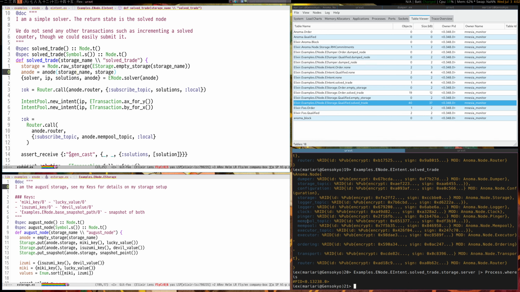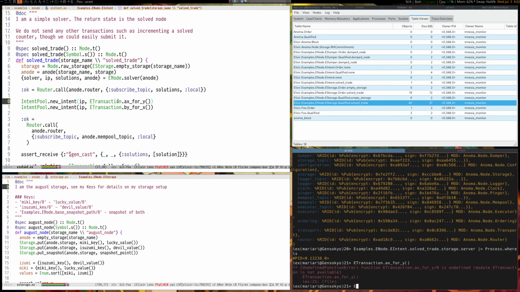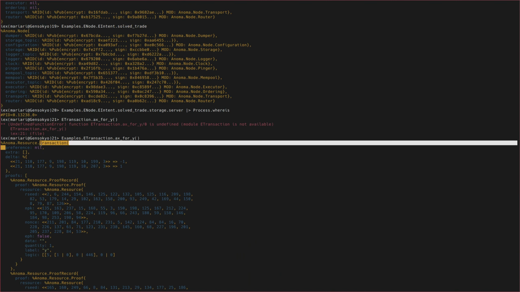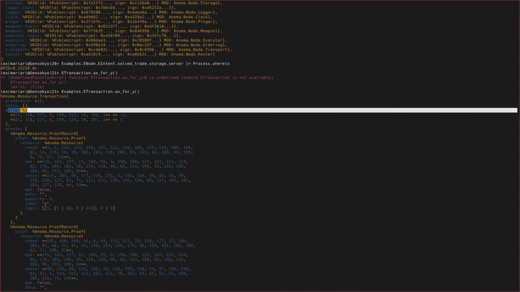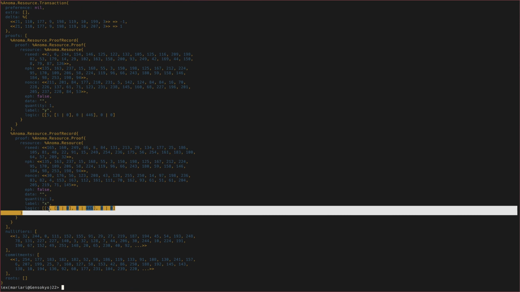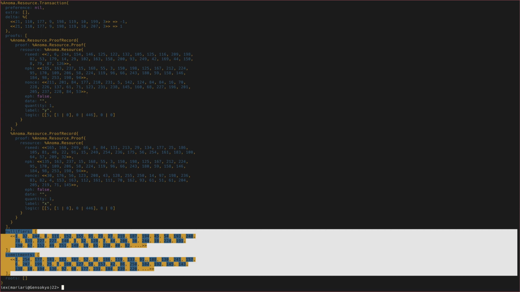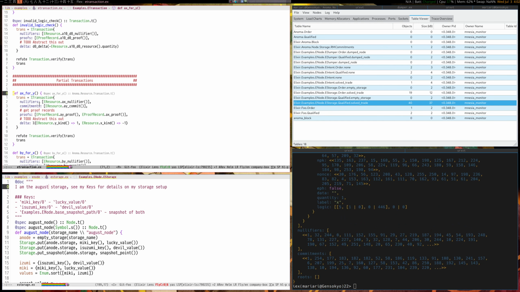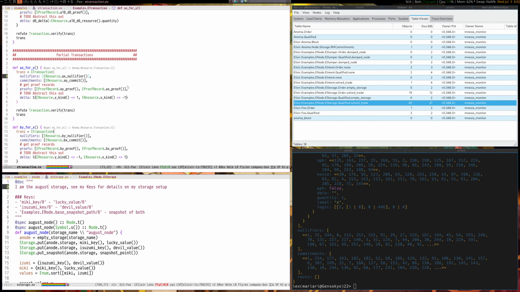Further, you get to see some interesting things, and you can just play with it. Like, what is this A for a Y? If I'm curious, I can just look at it. Oh, here it is. There's some preference function, there's some deltas, there's some proofs of some transaction, there's some code here for the logic, and there are nullifiers and commitments. This is wonderful. Let's see how we implemented it. And if we look at this, A for X is a transaction. And it's composed of more examples, which all sort of assert things.